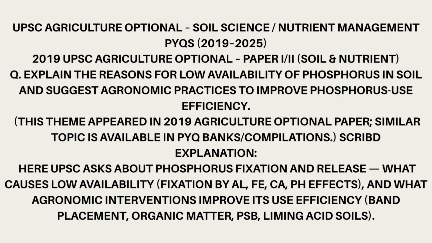Similar topic is available in PYQ bank compilations. Explanation. Here UPSC asks about phosphorus fixation and release. What causes low availability: fixation by Fe, Ca, pH effects, and what agronomic interventions improve its use efficiency: band placement, organic matter, PSB, liming acid soils.